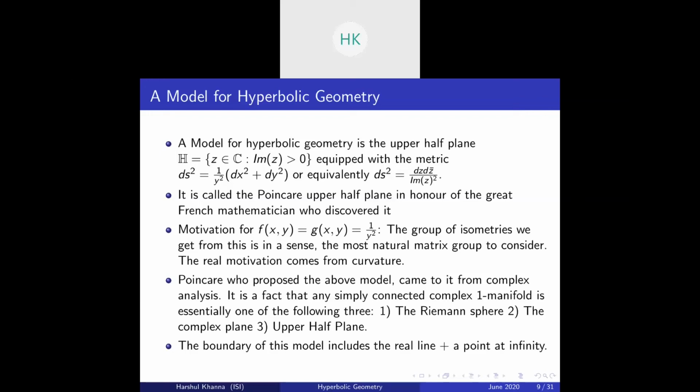The boundary of this model includes the real line, and we ought to add a point at infinity. You may have seen that a real line plus a point at infinity topologically makes a circle. So the boundary is essentially a circle. A motivation for 1 by y square is that the group of isometries we get from this is the most natural matrix group to consider. The real motivation though comes from curvature. I told you that there exist three main geometries. This is the negative curvature one. Okay, let's move on.